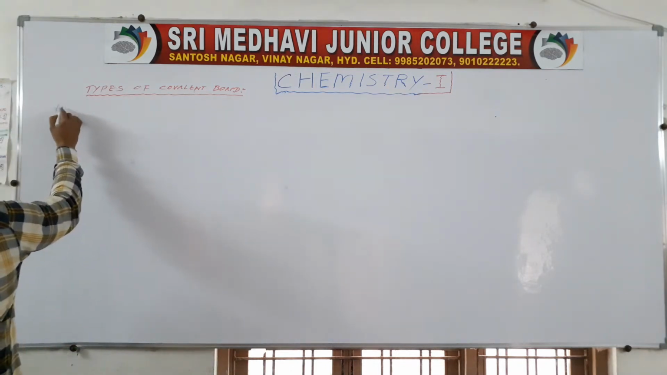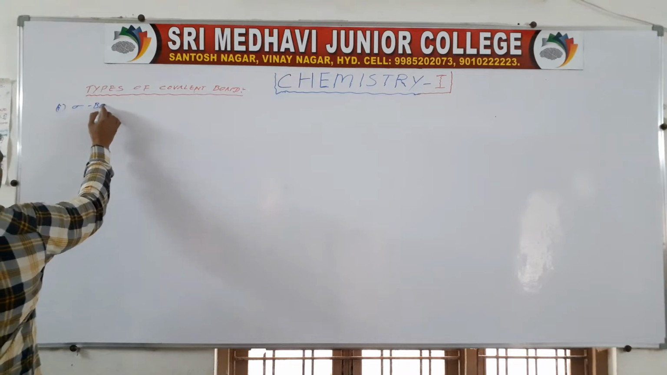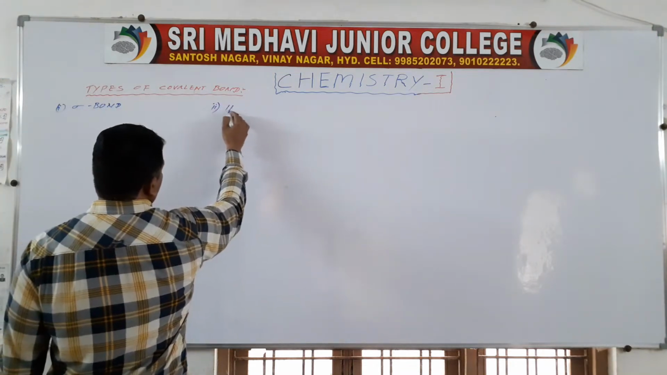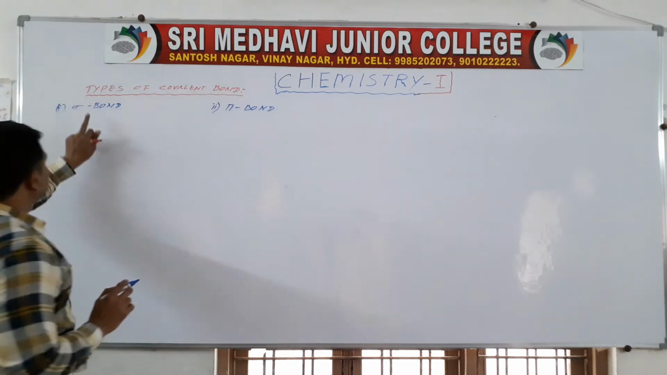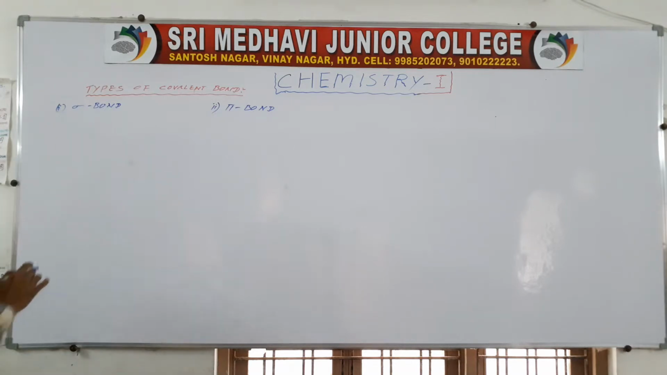The first one is sigma bond and the second one is pi bond. Sigma bond, pi bond. Okay. Now we are discussing sigma bond, and next, pi bond.